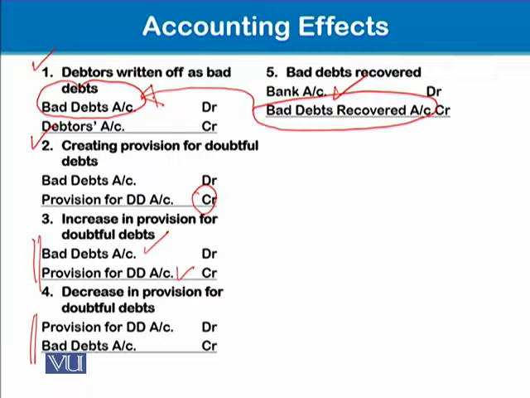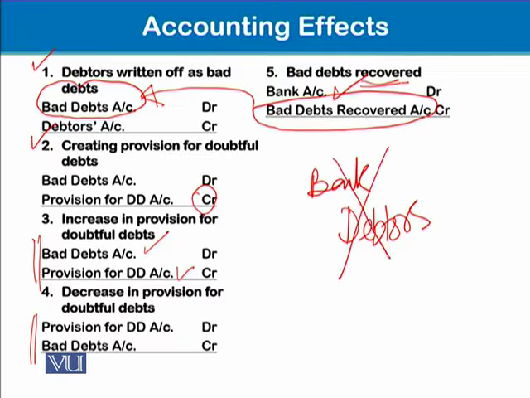Sometimes this question arises: why not debit bank account, since we are receiving from debtors, and credit debtors account for this bad debt recovery? It is wrong. Why is it wrong? Because you see, the debtor has already been credited here. It means we have already reduced the balance of the debtor because of the bad debts.